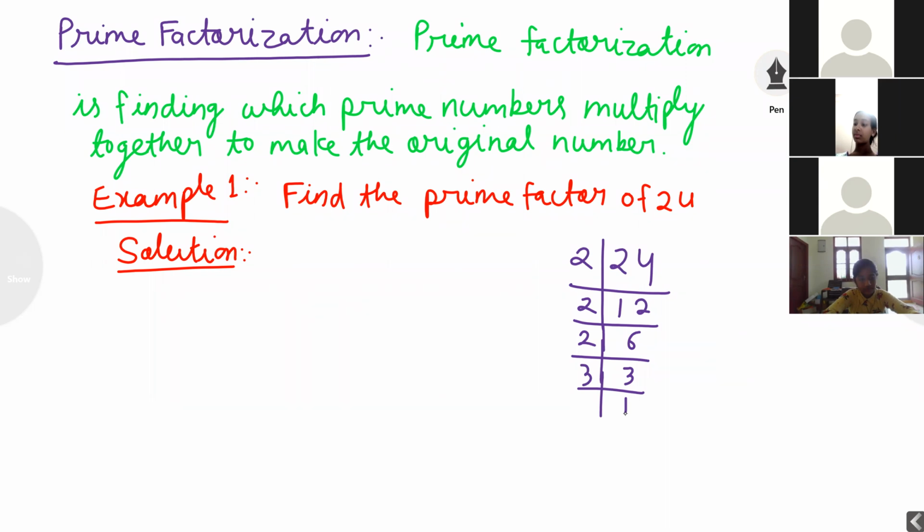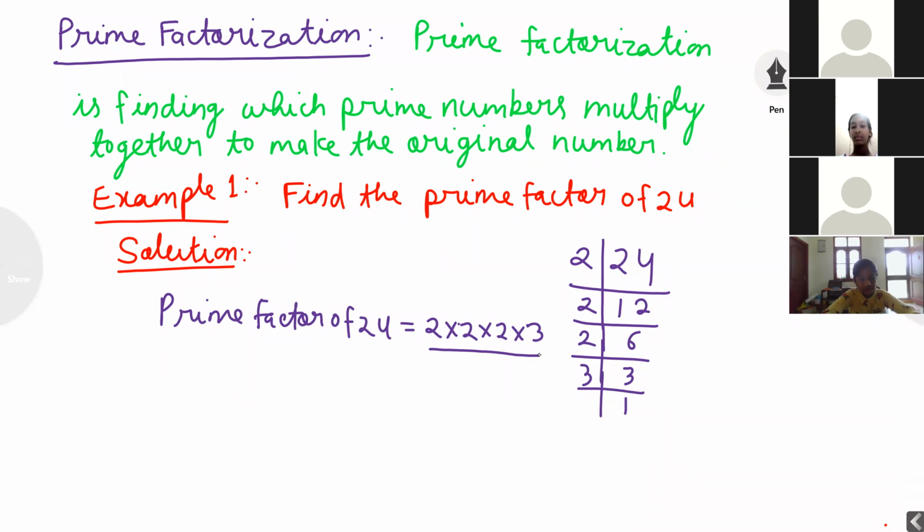Now, prime factor of 24 is equal to 2 into 2 into 2, 3 times, into 3. Now, students, you are observing here, each and every divisor is a prime number. Always keep in mind, when you are finding prime factors, make sure the divisors are all prime numbers.